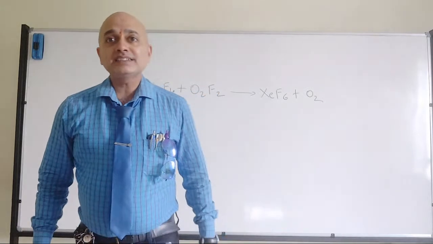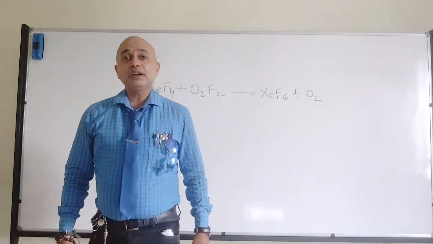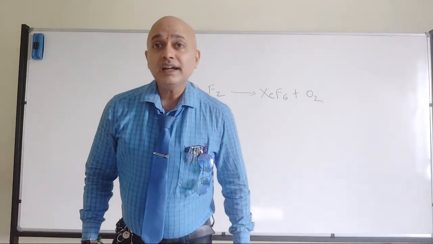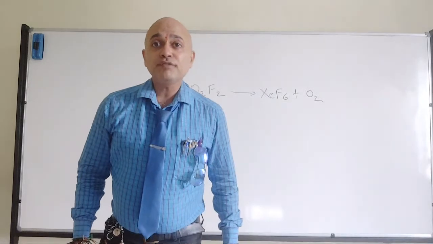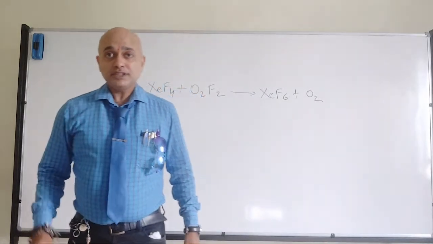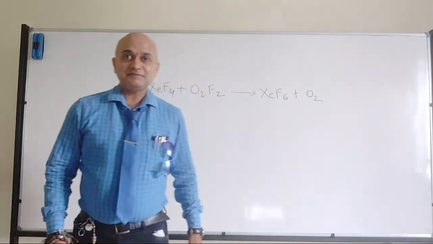Dioxygen difluoride as the fluorinating agent was used for the treatment of nuclear spent fuel, where one of the elements will be purified or isolated, which can be reutilized for some other purpose. So which is that one?